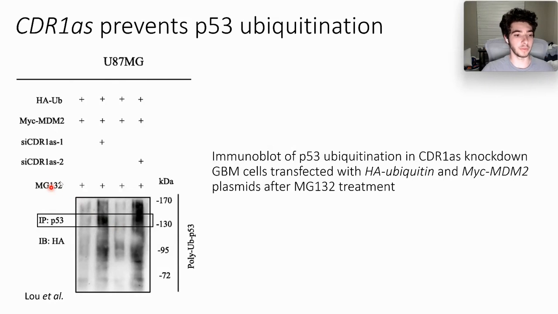And in this experiment, MG132 prevents proteasomes from degrading ubiquitinated p53, which allows this experiment to have significant results.